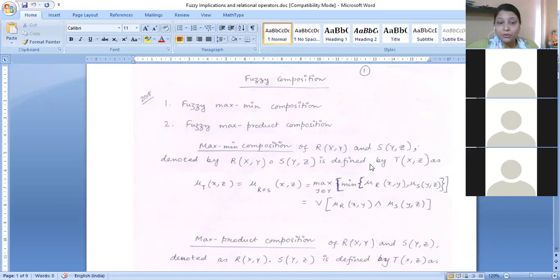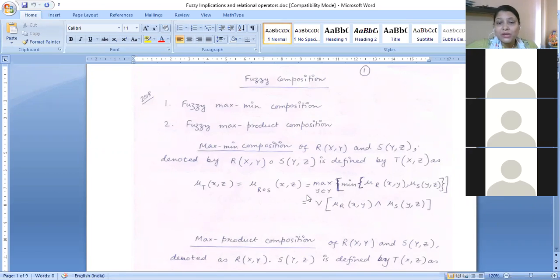That we already know. So here the max-min composition is denoted in this manner, and from the computational sense, how can we compute this max-min composition? Basically, we took the minimum of these two matrices, and then we perform the max, obviously.